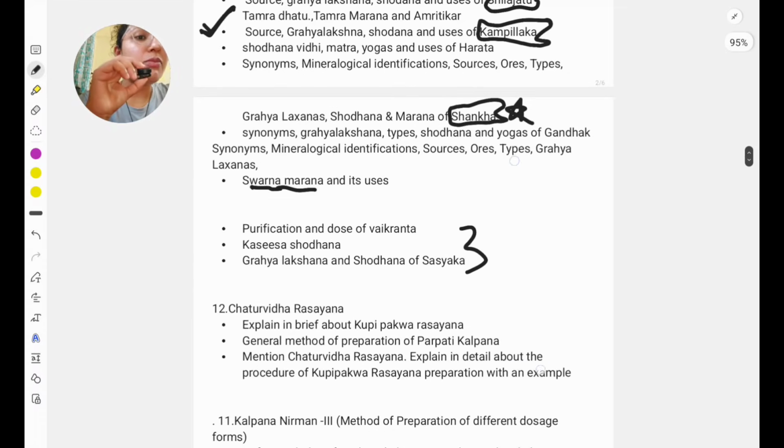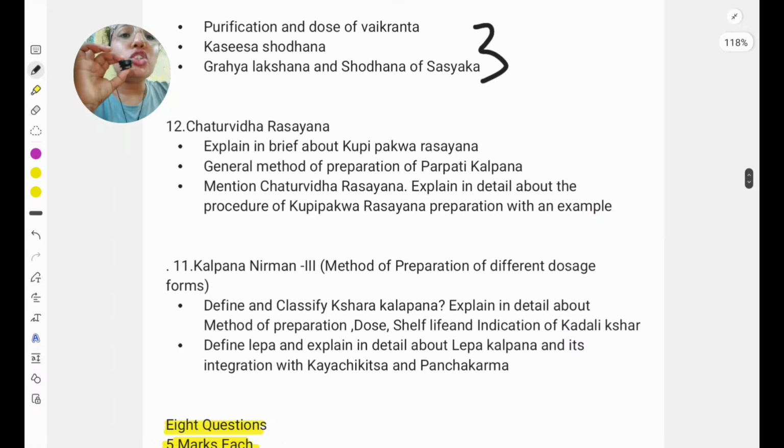Next important portion is Chaturvidha Rasayana. Don't skip this portion, because it has surely come for a 5 marks question and there is a chance it can come for a 10 marks question. So two probabilities are there. From here you should know what the Chaturvidha Rasayanas are: Khalviya is there, Parpati is there, then Potali Rasayana is there, Kupipakva is there. So just write the basic introduction of all of those if it comes for 10 marks.